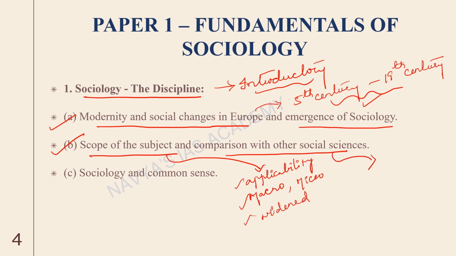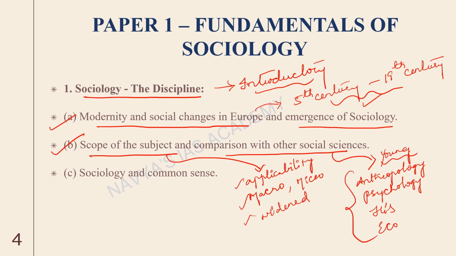And another topic under this part is comparison with other social sciences. Since sociology is a very young discipline, it's very important to differentiate sociology from the existing disciplines such as anthropology. We also have psychology, history, economics, and all of that. So we'll try to compare sociology with these sister social sciences and understand how sociology is different from them.